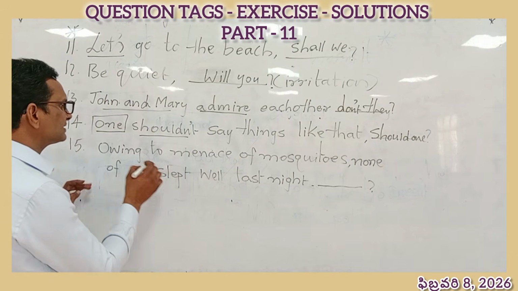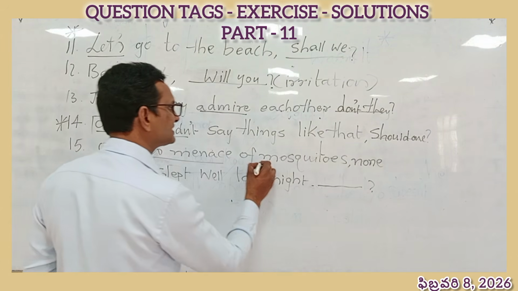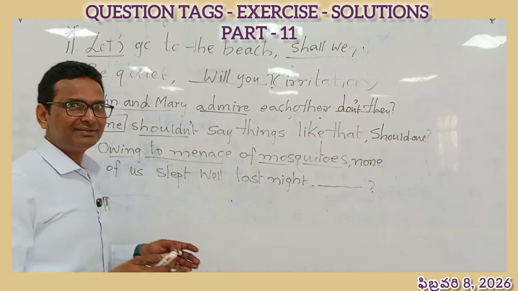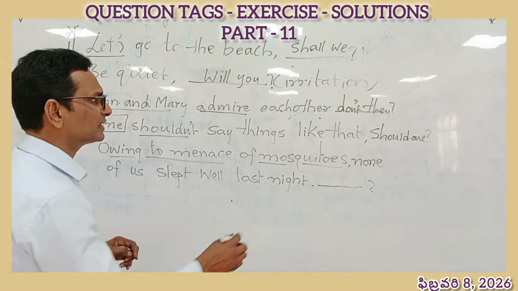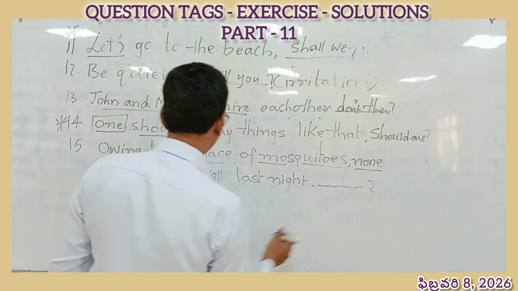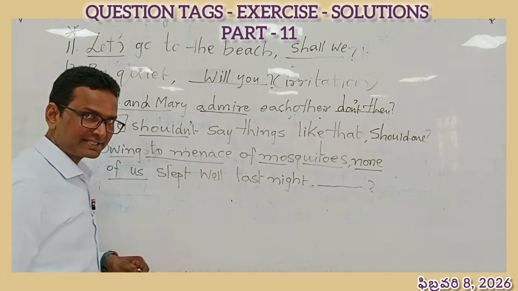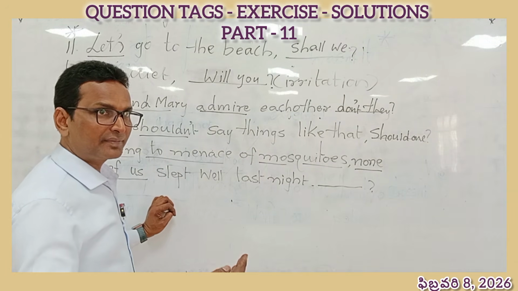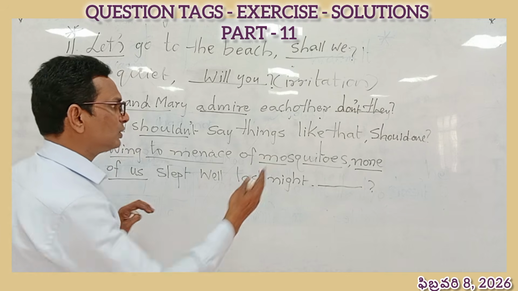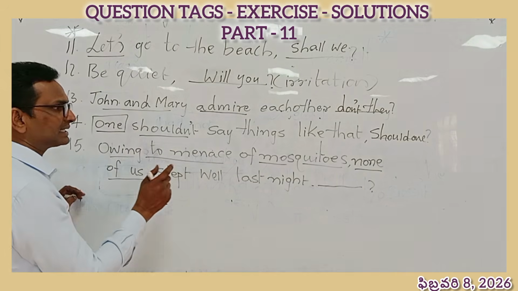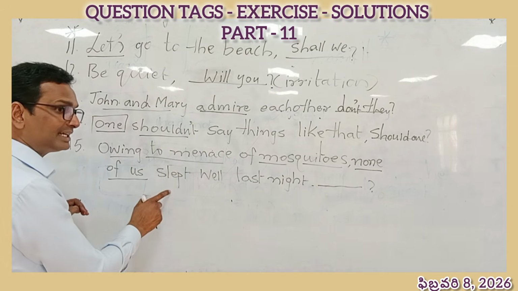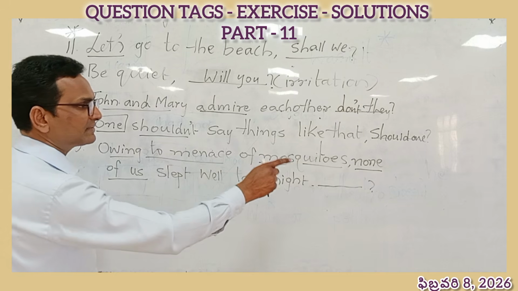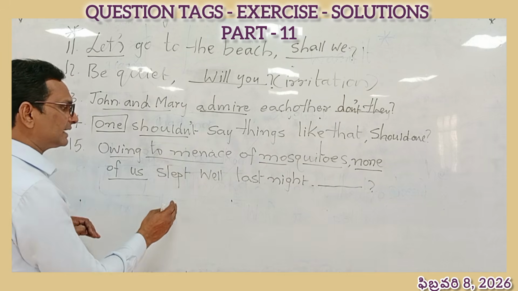Owing to the menace of mosquitoes, none of us slept well last night. In the entire sentence, this portion is not necessary for us. In fact, to deal with the question tags, we must focus from none of us. This is a phrase. When we have sentences, none of us, none of you, none of them, in such context, we have to understand this is in negative sense. So because it begins with none, negative sentence.